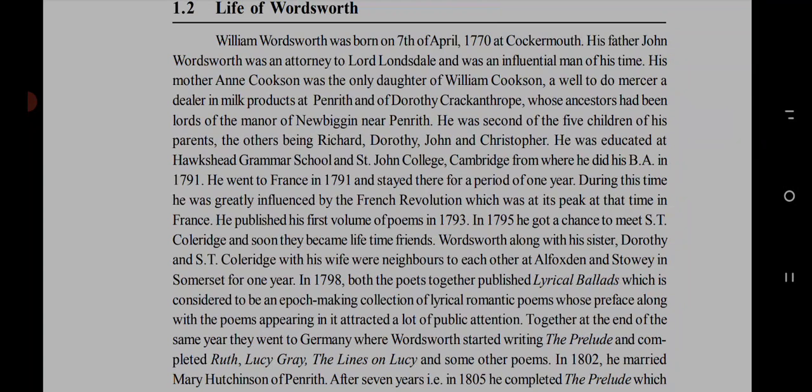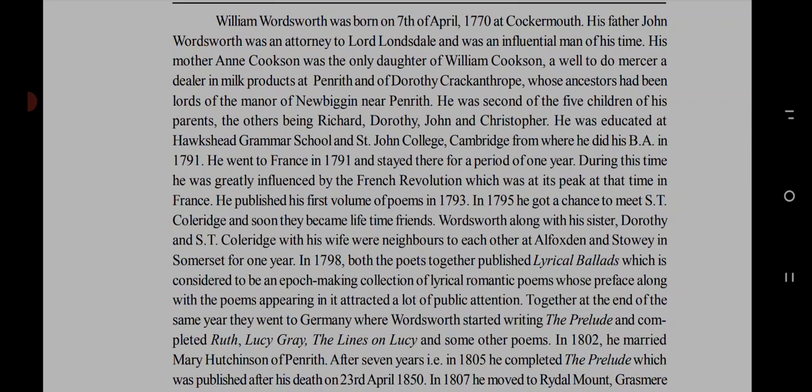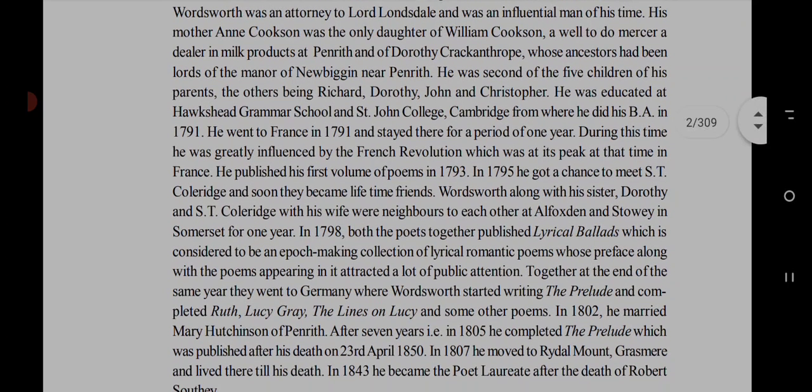He was educated at Hawkshead Grammar School and St. John's College, Cambridge, from where he did his BA in 1791. It means he completed his graduation at St. John's College in 1791, and his school was Hawkshead Grammar School. He went to France in 1791 and stayed there continuously for a period of one year.